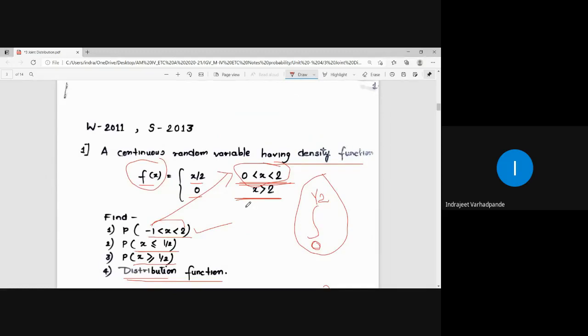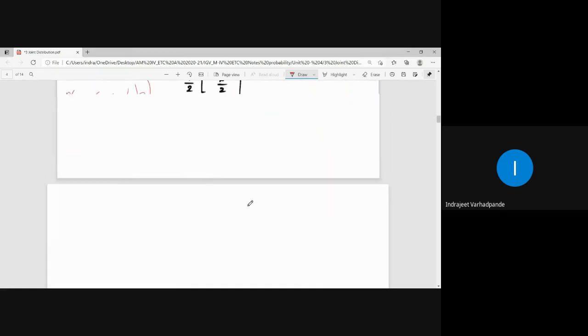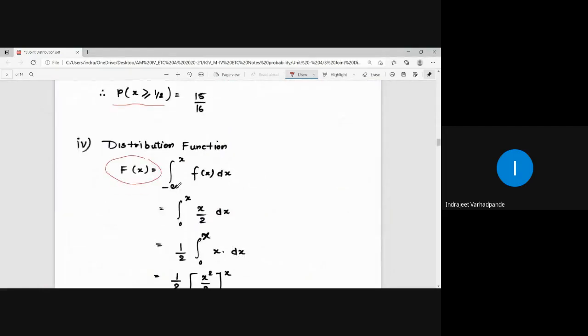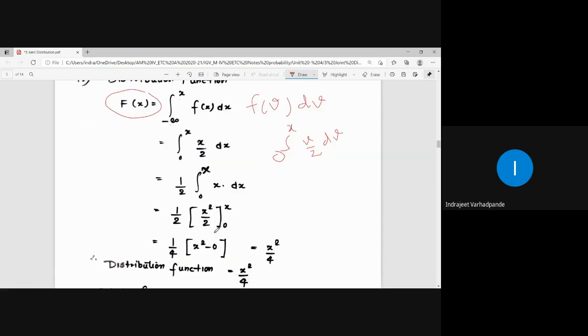So simple. What is the formula for calculating the distribution function? The formula for calculating the distribution function is the integral from minus infinity to x of f of v dv. Right? This is what we have done prior to this in the calculation. So what is the starting range here? 0 to 2. It is from 0 to x. And what is f of v dv? It is v by 2 dv. And what is the integration of v? Integration of v is v square by 2.